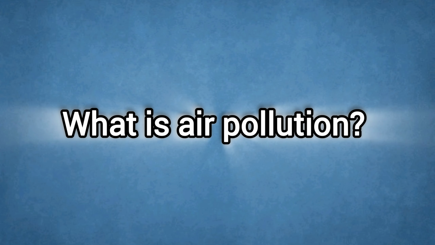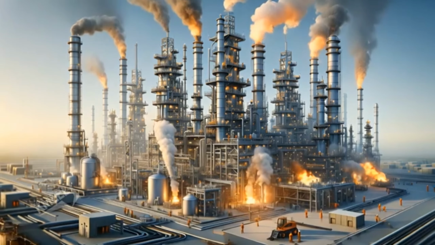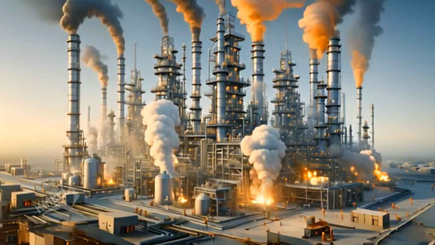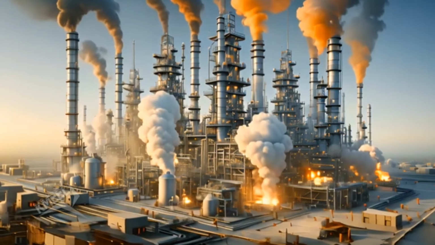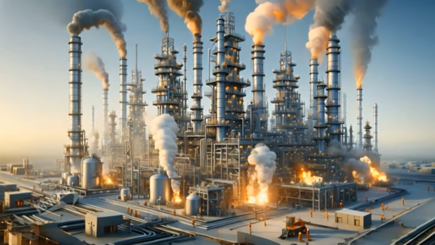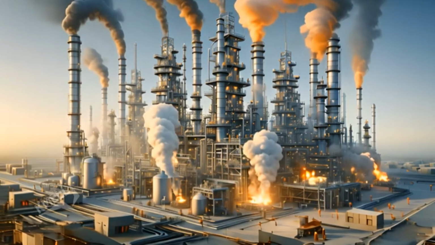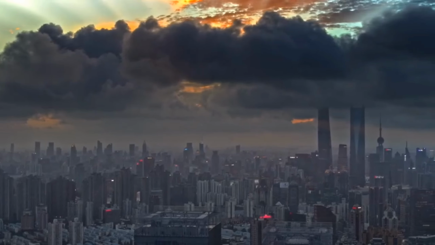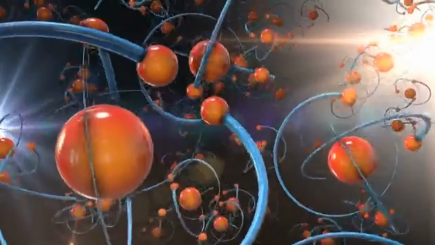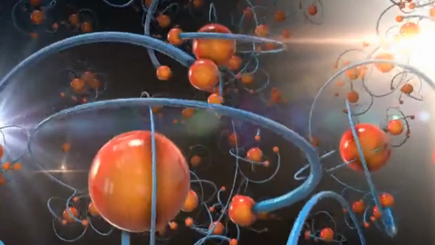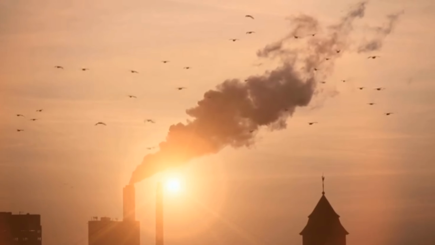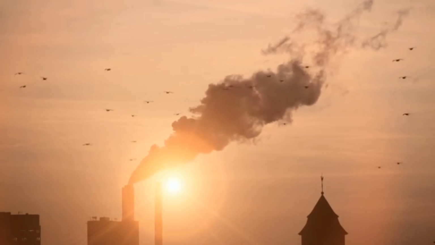First, what is air pollution? Air pollution is the presence of harmful substances in the air. These substances can damage human health, ecosystems, and even buildings. Air pollutants are divided into two main categories: primary pollutants, which are released directly into the air, and secondary pollutants, which are formed in the air due to chemical reactions. Understanding this difference is important because solutions depend on how pollution is created.